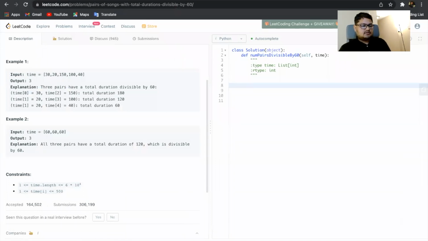Now here we start with the first approach, which is the brute force approach. So let's start with this, right? For the brute force approach, we do not need any particular data structure, but we do need to maintain a count. So we will keep the count as 1. Then we will do for i in range.